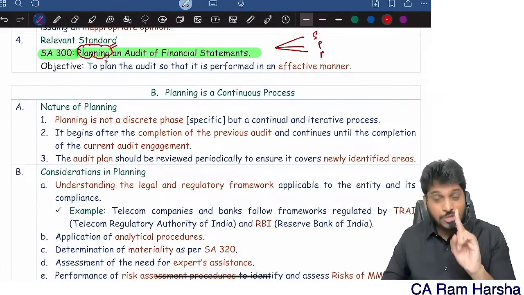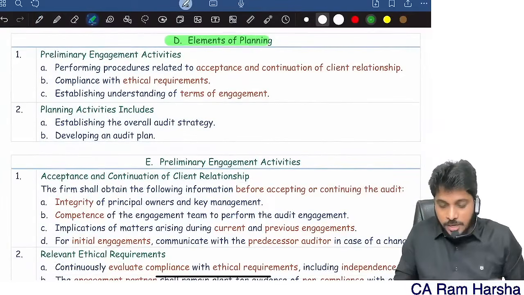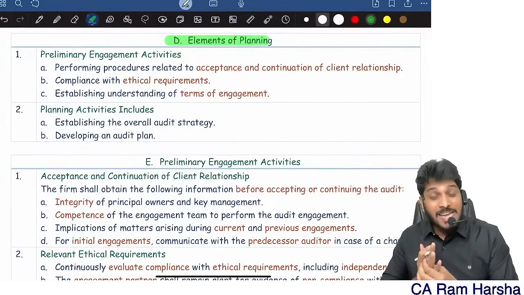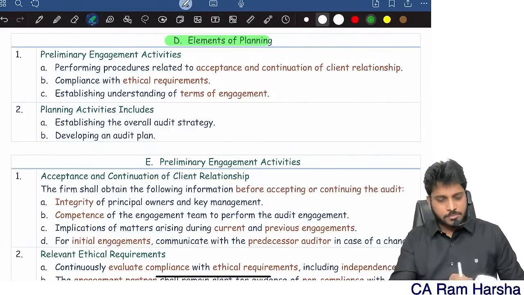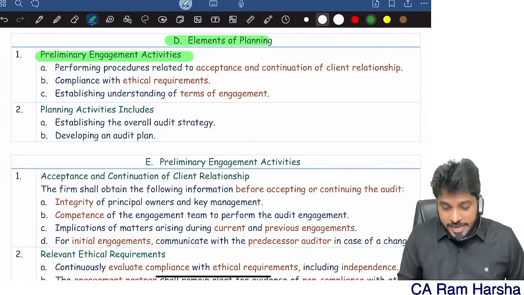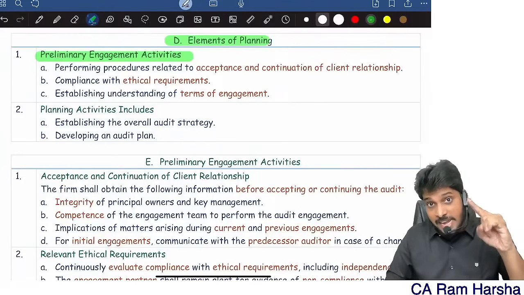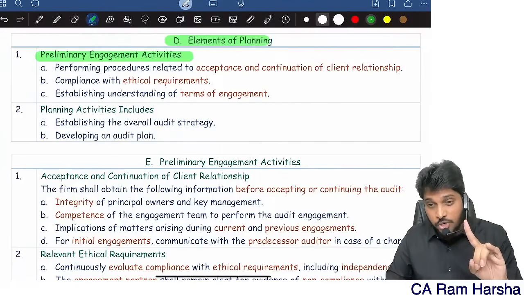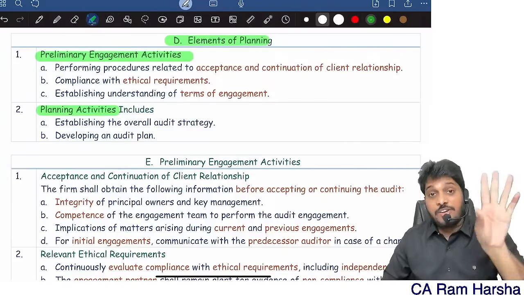So this is the most important thing. Now first, what are the elements of planning? There are 2 elements in planning. One, preliminary engagement activity. Remember, I'm not talking about planning activity; planning activity is another element of planning.